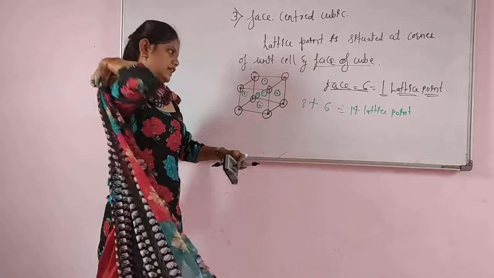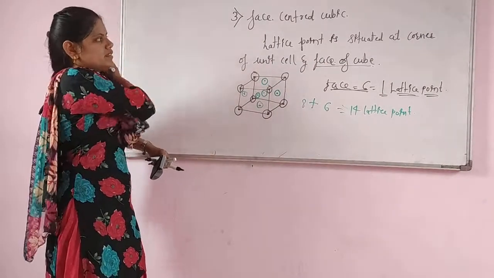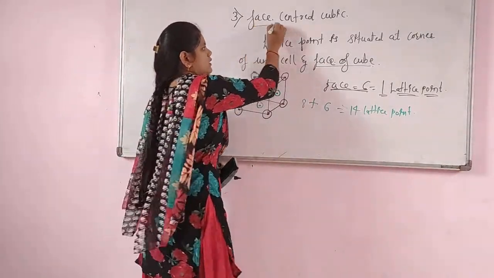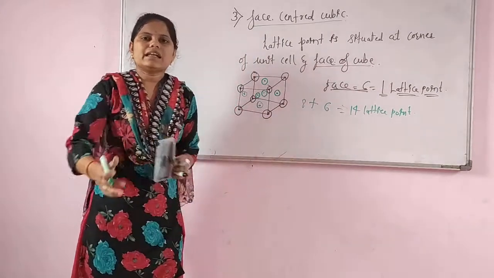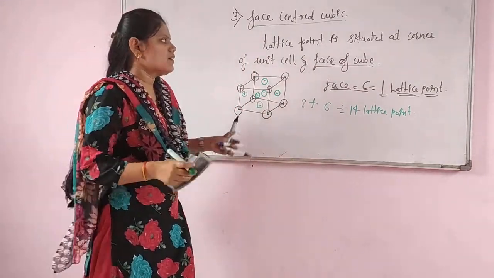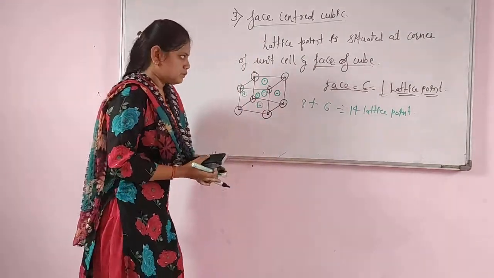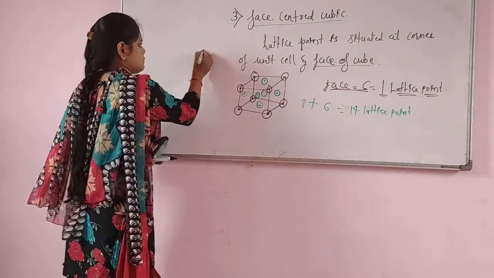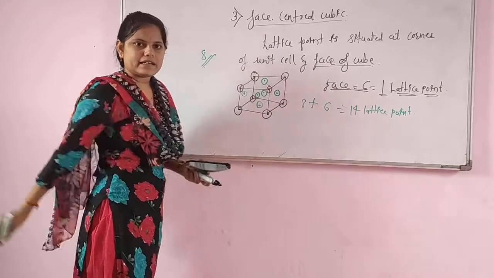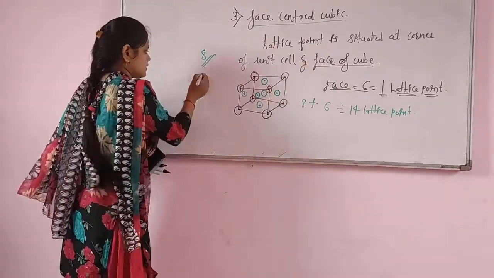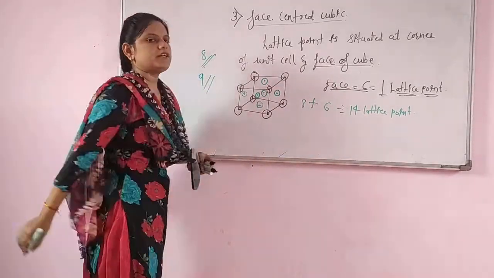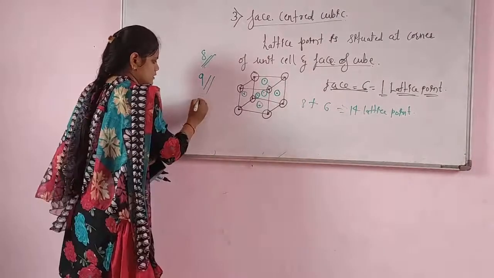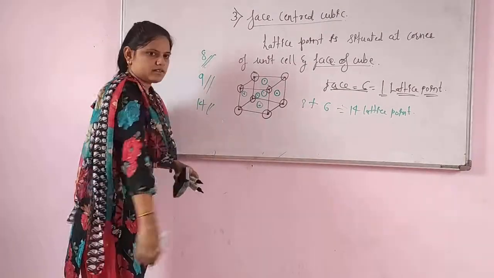Total 14 lattice points will be present in the face centered cubic. So you should remember that in the simple cubic there are a total of 8 lattice points, in the body centered there are 9 lattice points, and in the face centered there are 14 lattice points.